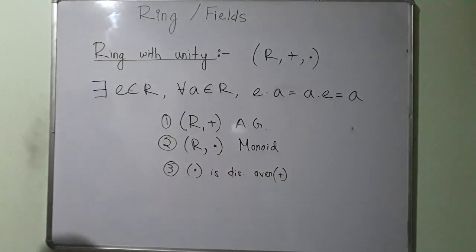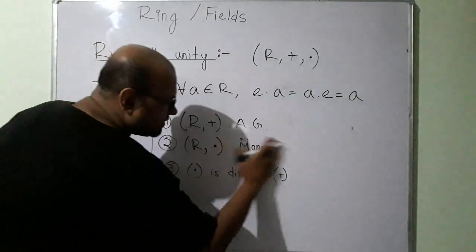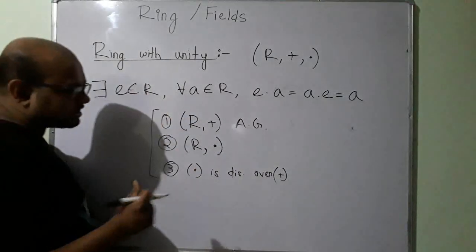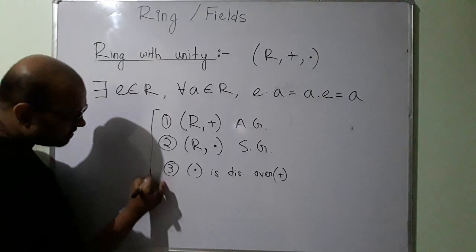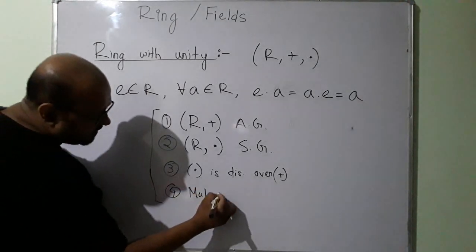To make my definition consistent with what I was writing, I can say this has to be a semigroup and a multiplicative identity.